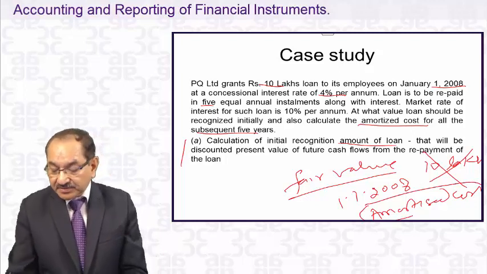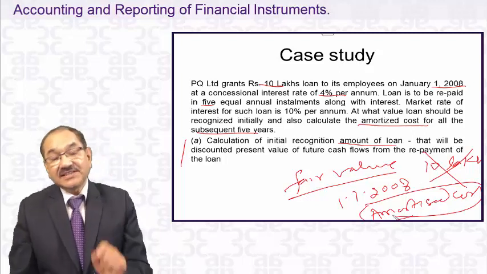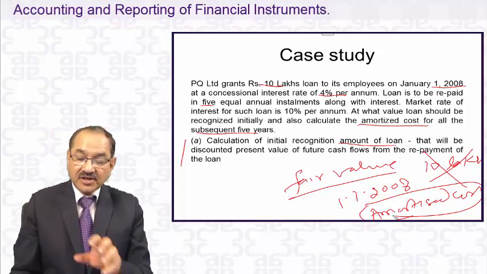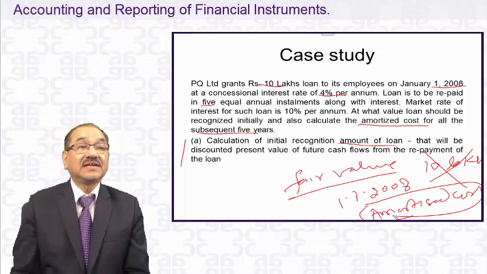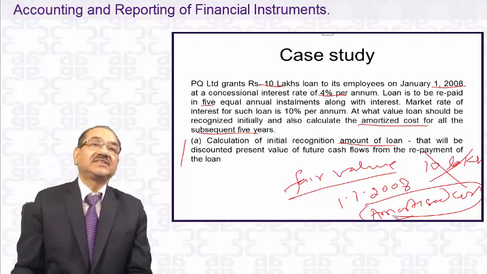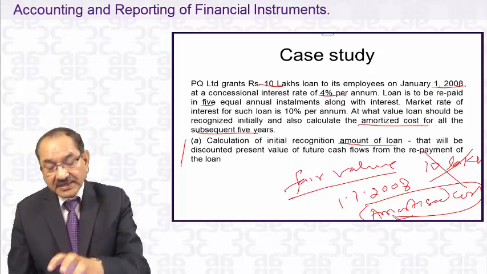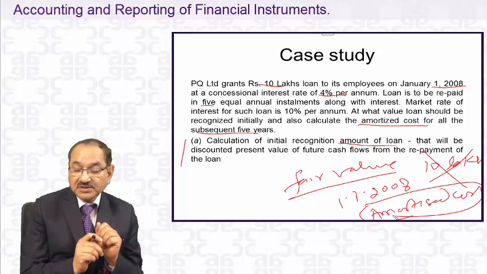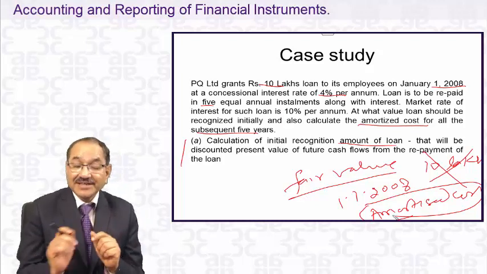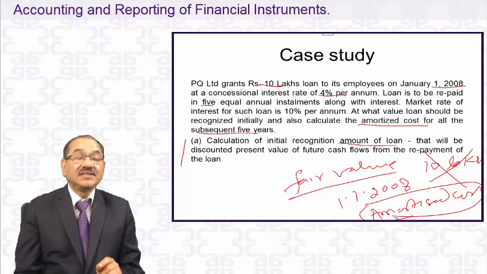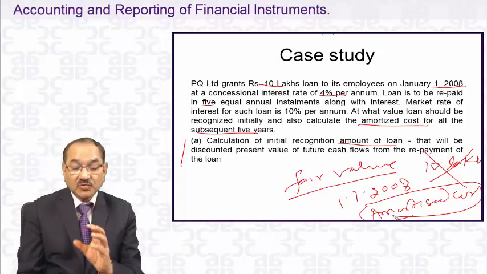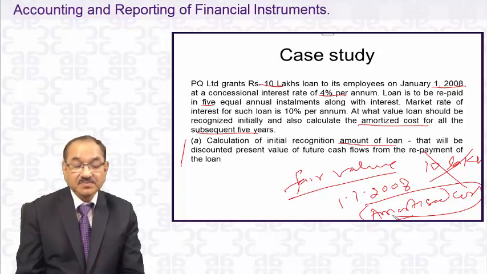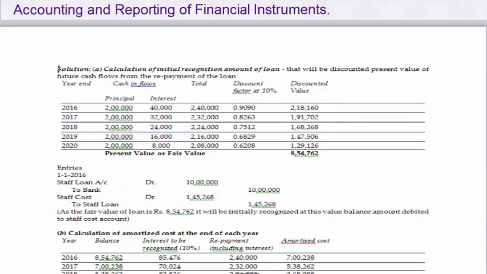So that will be as per this business model and the test of contractual cash flow characteristics. So that we have decided. Now the question is how the entry will be passed. For that purpose, we have to compute the initial fair value of this 10 lakhs, then calculate the amortized cost. We will be solving it. I will show you the solutions, how it will be derived. I will explain it. So, dear student,